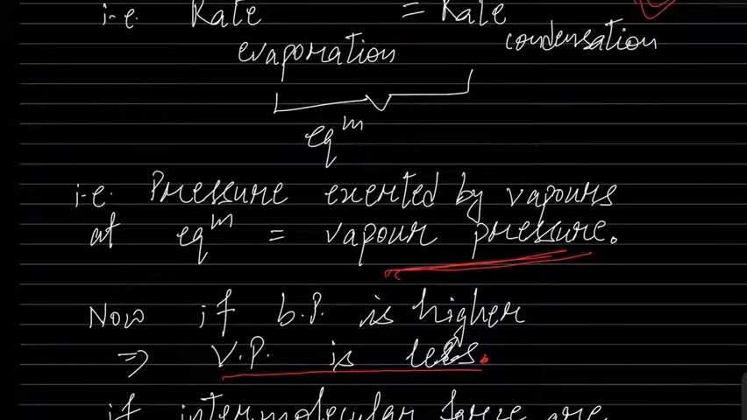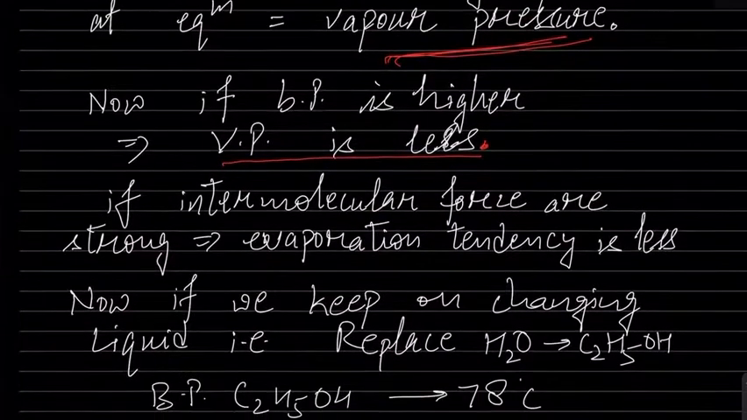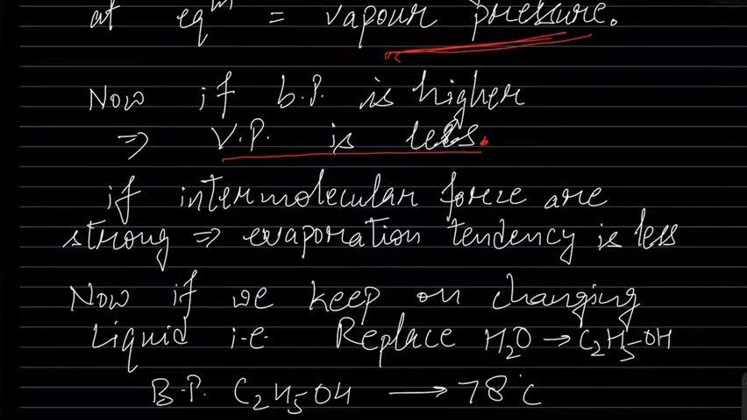Okay. So if the intermolecular forces are strong, for example, we have a liquid whose intermolecular forces are very strong, it means it will evaporate less. That is, the evaporation tendency will be less in comparison to other liquids. So let us say we are changing the liquid. We have replaced the liquid. Initially we had water. Water boils at 100 degrees Celsius. Everybody among us knows that.